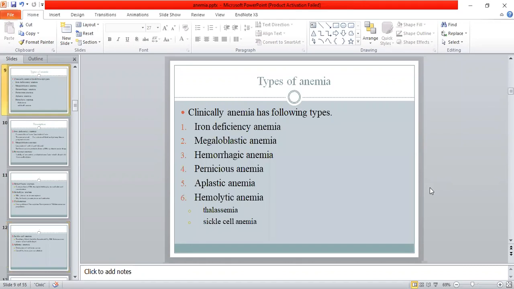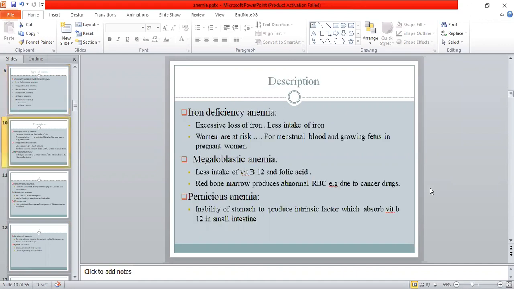Types of anemia. Clinically, anemia has the following types: iron deficiency anemia, megaloblastic anemia, hemorrhagic anemia, pernicious anemia, aplastic anemia, and hemolytic anemia, which includes thalassemia or sickle cell anemia. Now we will have a brief description of all these anemias.